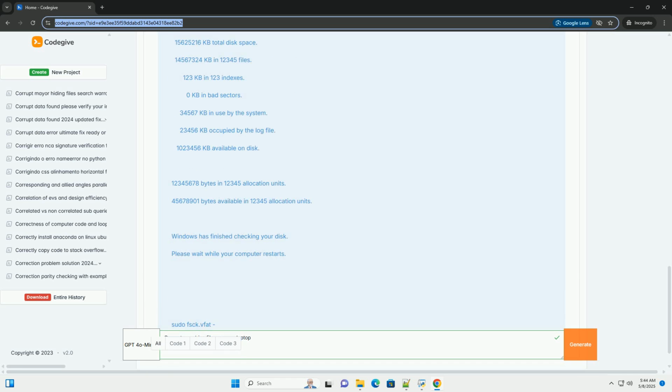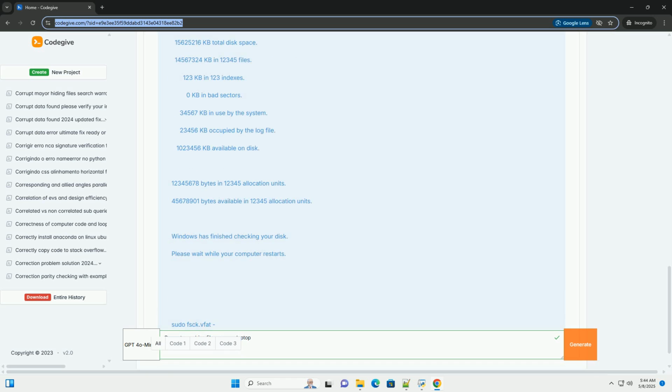Unmount the drive. Before running FSCK, you need to unmount the pen drive. In a terminal, run umount /dev/sdb1, replace /dev/sdb1 with the actual device name/partition, as determined by dmesg or lsblk. If the drive is busy, you might need to use sudo umount -l /dev/sdb1 to forcibly unmount it. Use extreme caution with the -l flag.